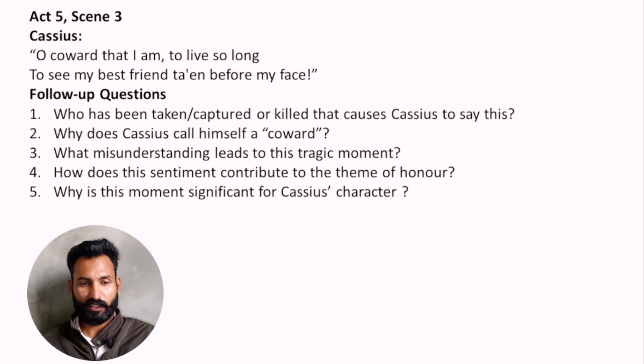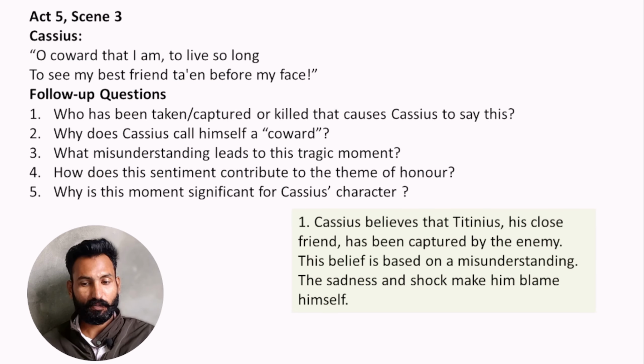Third extract: O coward that I am, to live so long, to see my best friend taken before my face. Who has been taken or captured or killed, and what causes Cassius to say this? Cassius believes that Titinius, his close friend, has been captured by the enemy. This belief is based on a misunderstanding. The sadness and shock made him blame himself.